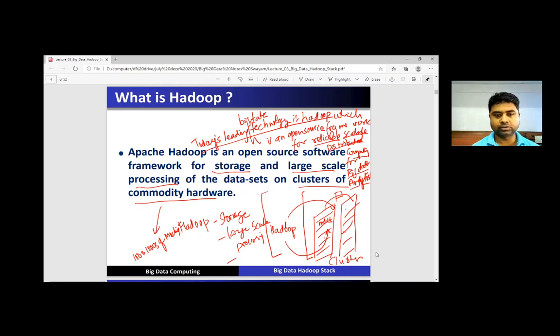It is open source software, or we can say an open source framework, for storing large scale data and processing the large scales of data which reside on commodity hardware. Commodity hardware means normal hardware, not like a supercomputer. It is a daily user's computer, or hardware involved in PC sections also.